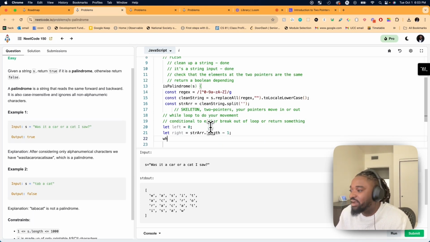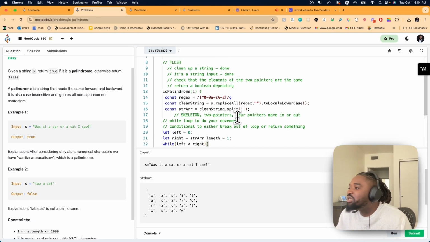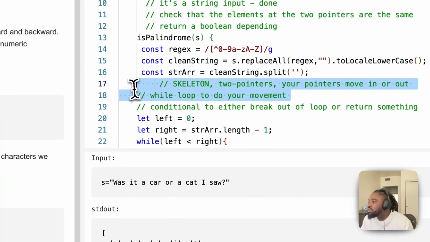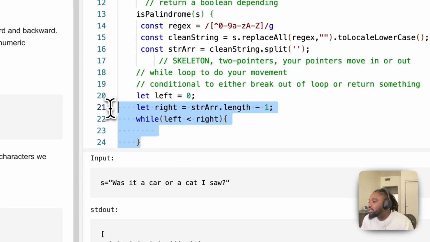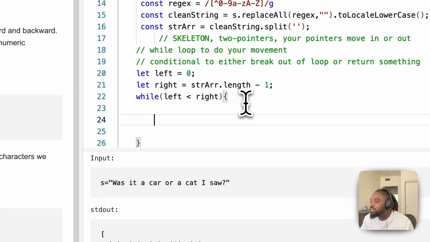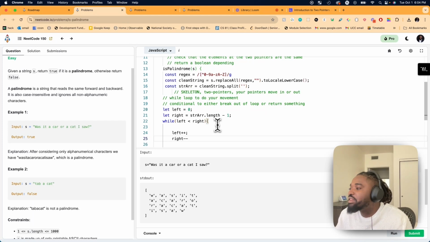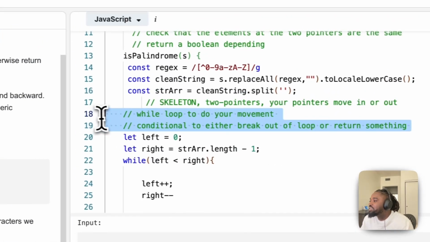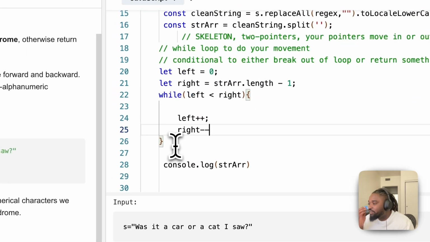Because you see what I'm doing here? I'm not even thinking at this point because the skeleton is the same. So here I just wrote this. You could even start the interview. You don't have to think about this part. You know that you already need 2 pointers, and you know that the left needs to be less than the right. I'm not thinking about this. So this is the while loop to do a simple conditional to either break out of the loop or something. Now that I've written the loop, I'm just writing the flesh. So now I'm filling in the flesh.